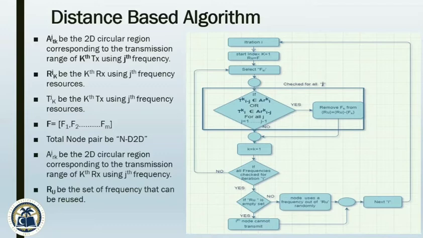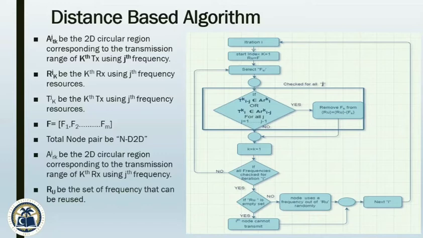Now the question arises, through which method are node locations known to the receiver node? So the answer is through GPS. The location of all the nodes can be known within the transmission radius, or every node has a sensing range, and we assume the sensing range is equivalent to the transmission range. In that sensing range, any node that is transmitting on any particular frequency, that information is received by a receiver node. Given this assumption, we are able to distribute resources like this.